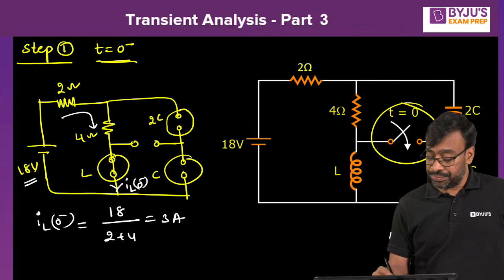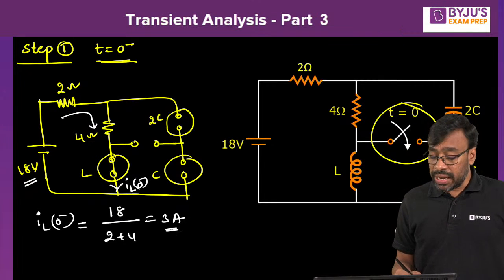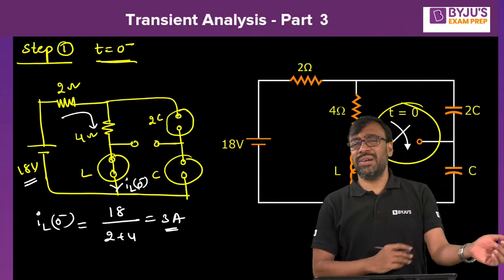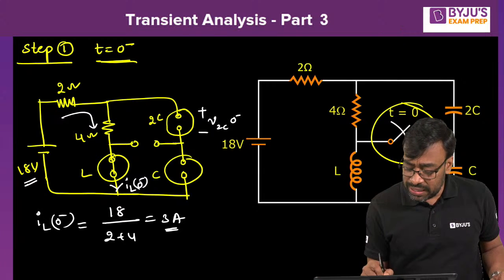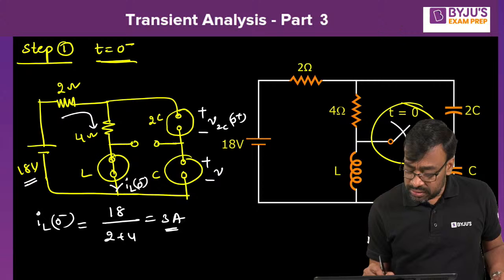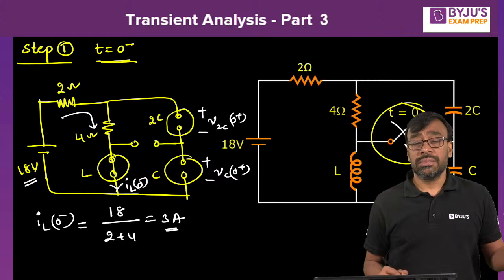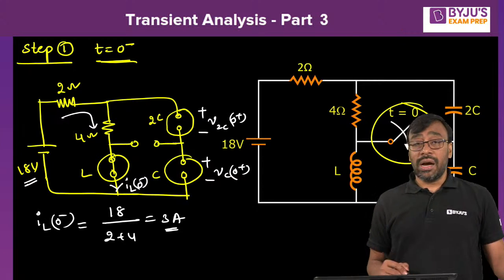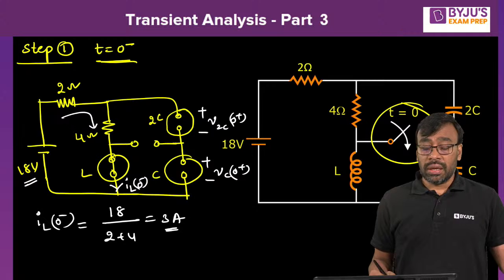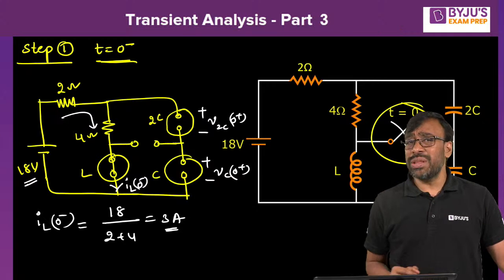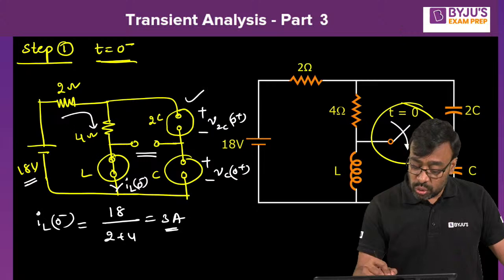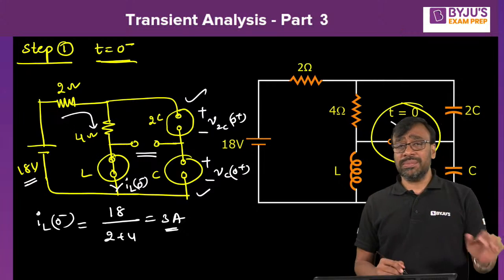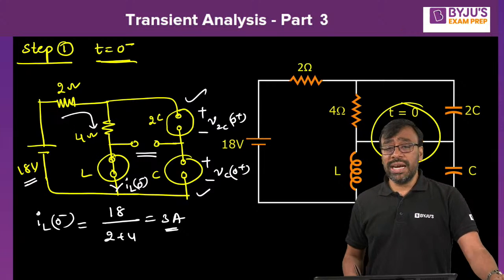3 amperes. Very good. Okay, what about the voltage across 2C and the voltage across C? Voltage across 2C at 0 minus, voltage across C at 0 minus. Tell me. Okay, how do you find that? Physically, there are two capacitors. How are they connected? Because these two, this is an open circuit. How are 2C and C connected? Can anybody answer?